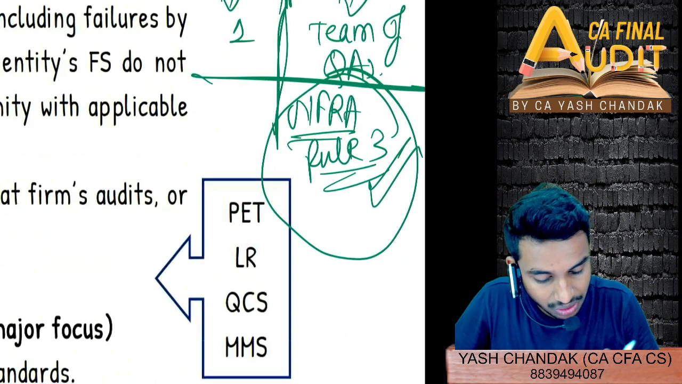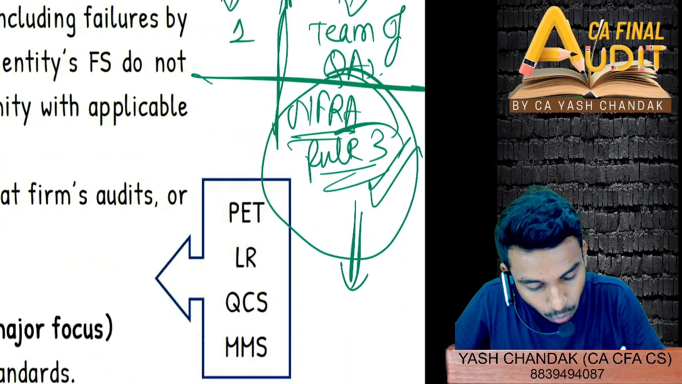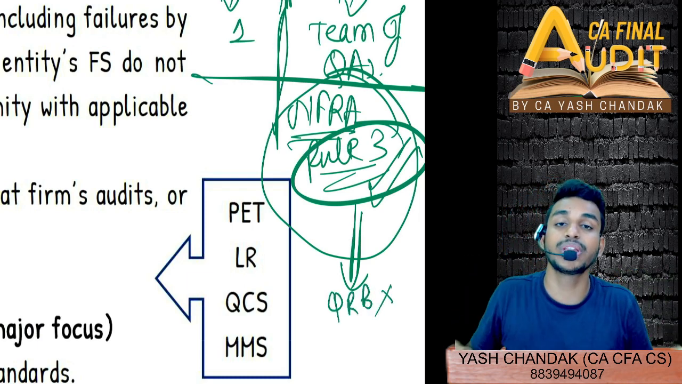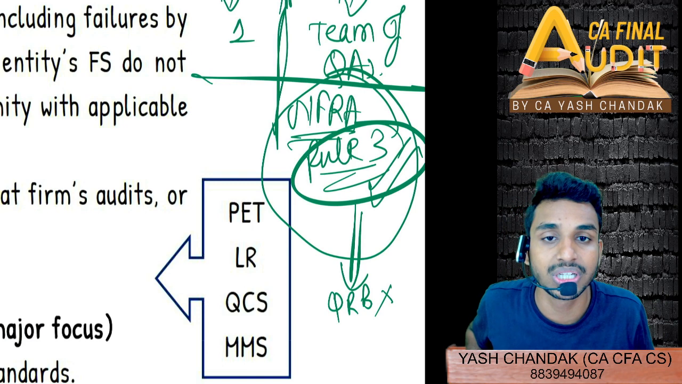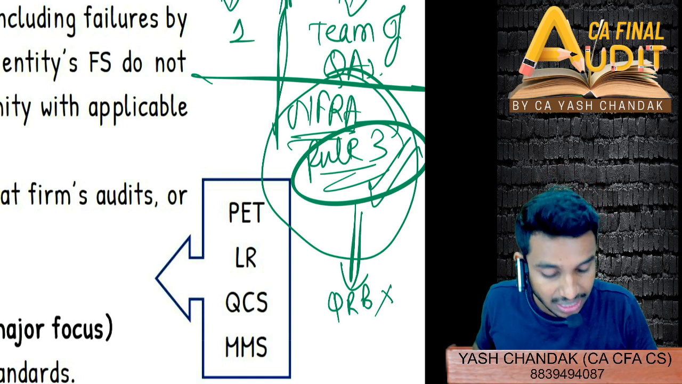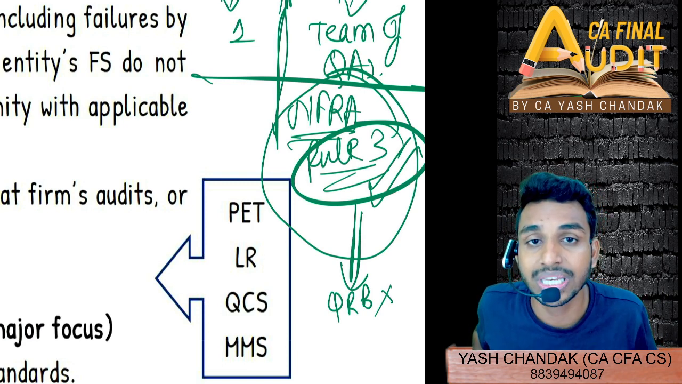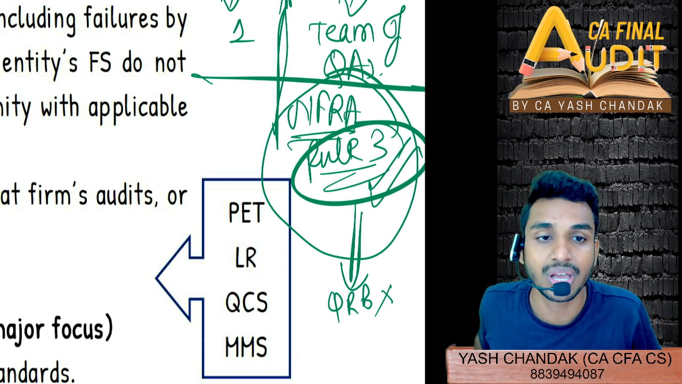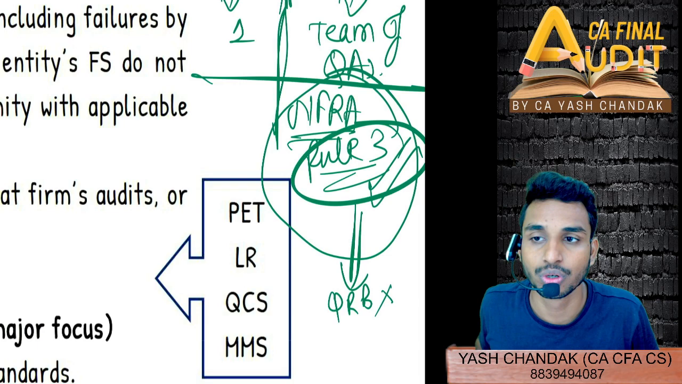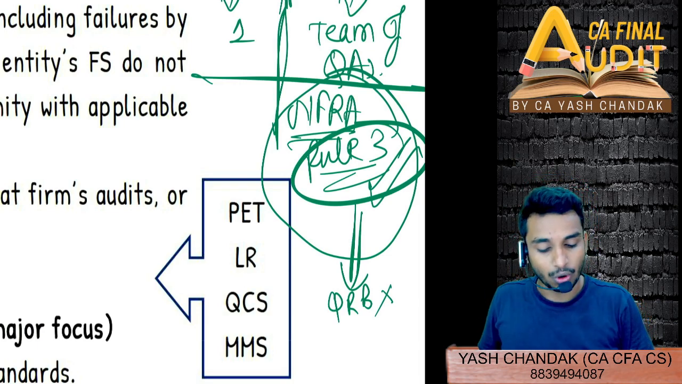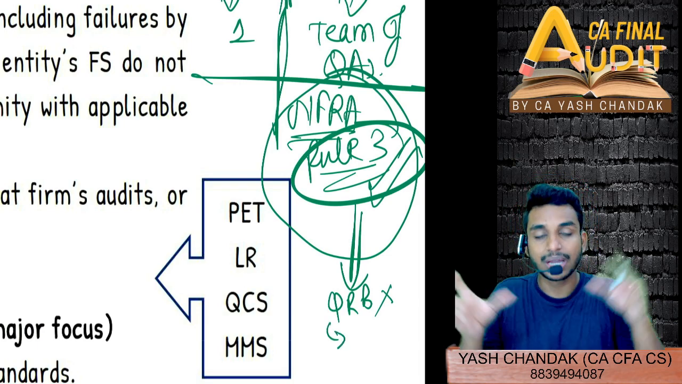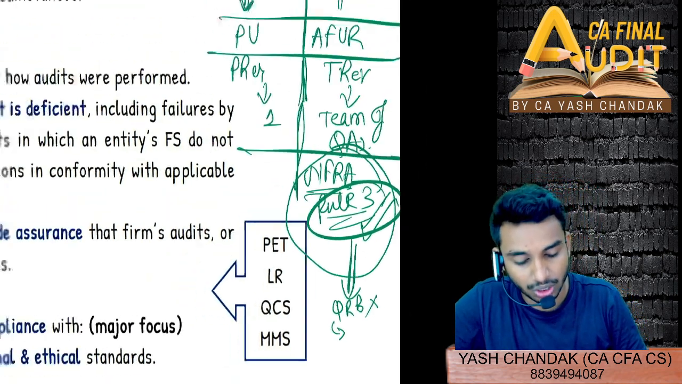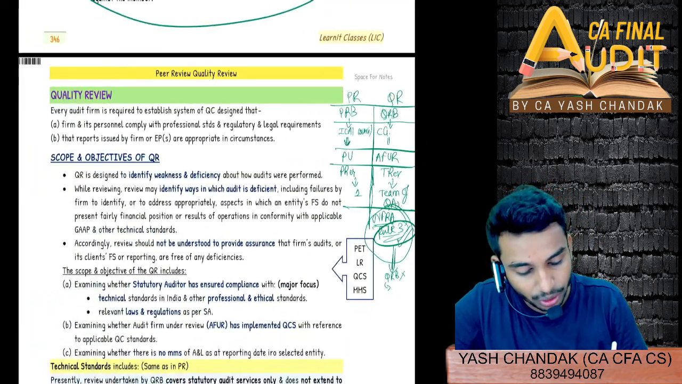So that is what it says: for the companies covered in Rule 3, the quality review board cannot suo motu just pick up these companies for quality review. Instead they can pick up these auditors only when NFRA refers these companies to the quality review board. So you need to be aware that the quality review board can suo motu pick up only those companies which are not covered under Rule 3 of NFRA rules. Are we clear with this point as well?